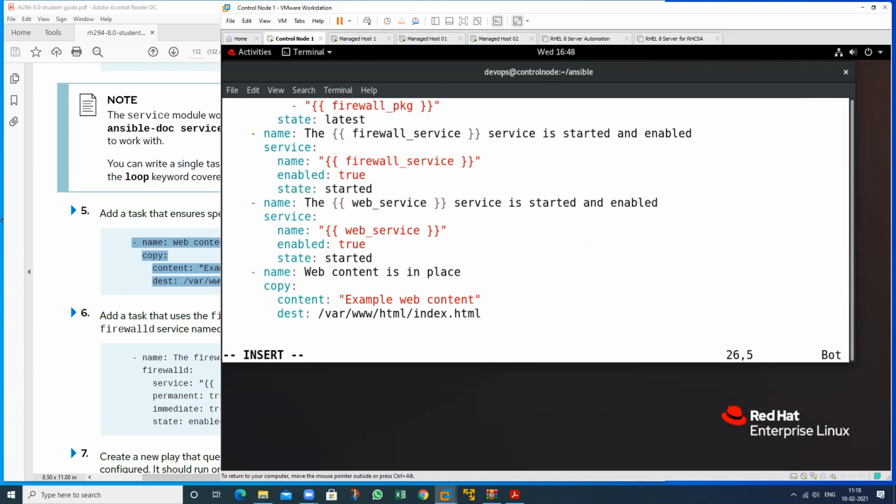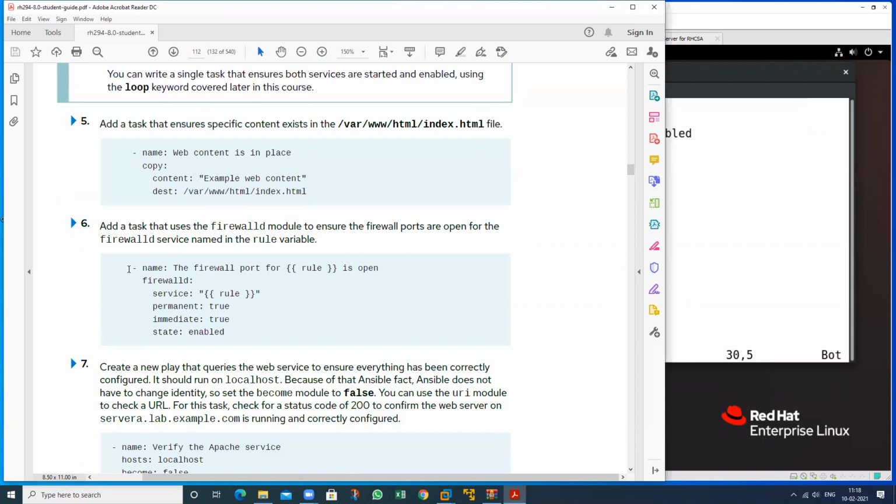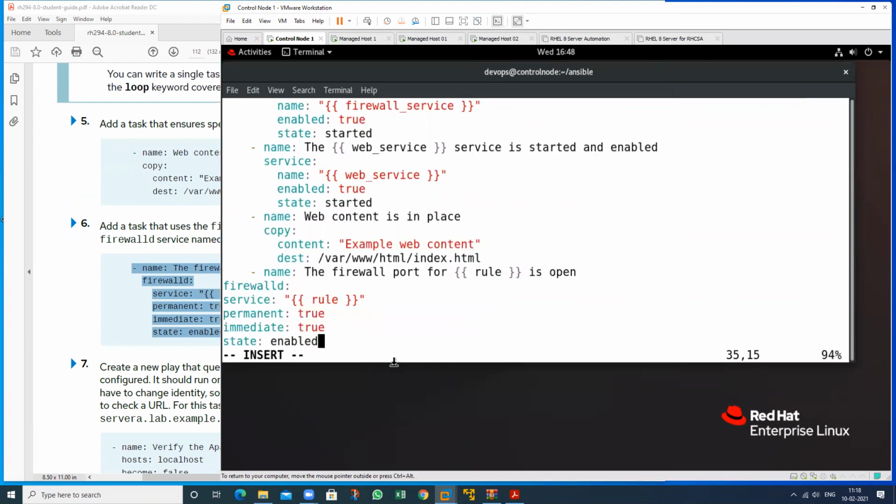So what is the other task? This is the last one, not last. See this particular task regarding the firewall. Use the firewalld module. This is my firewalld module and it adds this particular service, added permanently, and reloads this service immediately, and the state should be enabled. So use this module and add this rule.